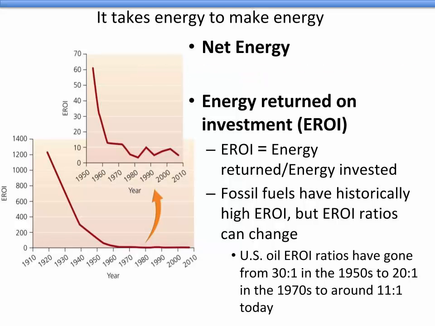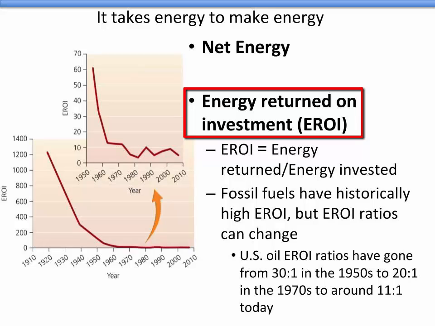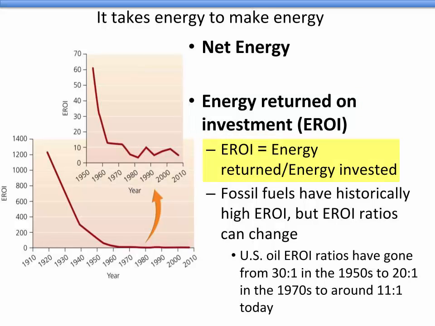We can evaluate each energy source using a principle called energy returned on investment, or EROI. The EROI are ratios that are calculated by dividing the energy returned by the energy invested. In other words, EROI tells us how much energy we receive per unit of energy we put into the process. Higher EROI ratios mean we receive substantially more energy than we invest. Lower EROI ratios mean we receive less energy per unit of energy invested.